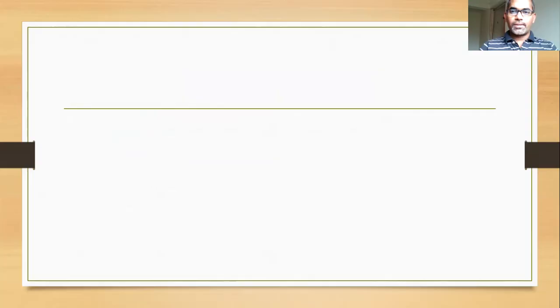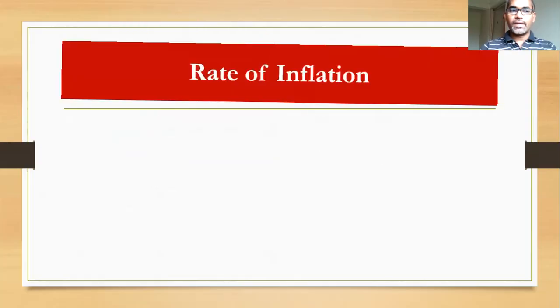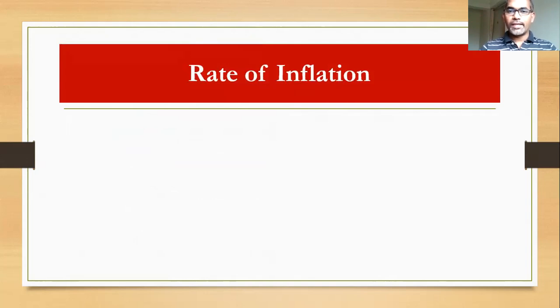Going to the next macroeconomic variable, that is the rate of inflation. You might hear this word also, inflation, because it is very popular. So what do we mean by inflation? Generally, you may have an idea that an increase in prices of goods and services is called inflation. That is not the right definition. Of course, there is a rise in prices of goods, but the definition of inflation is a considerable and persistent rise in the general price level over a period of time.